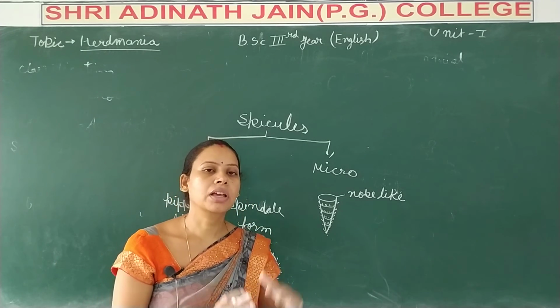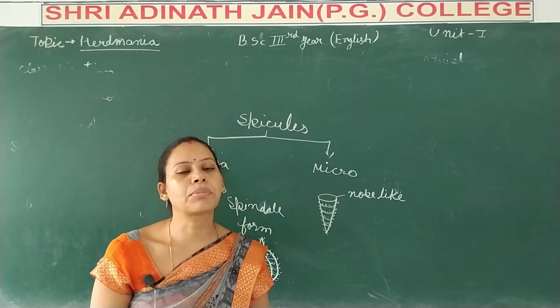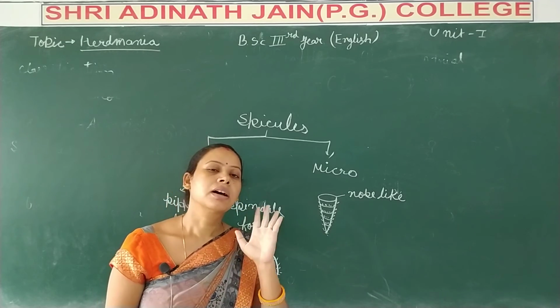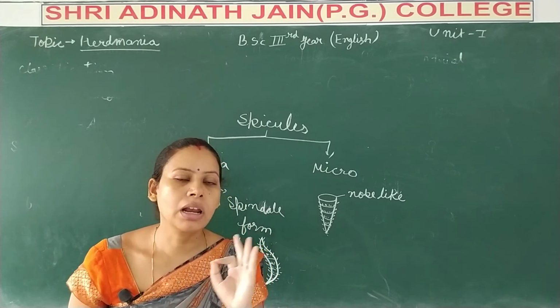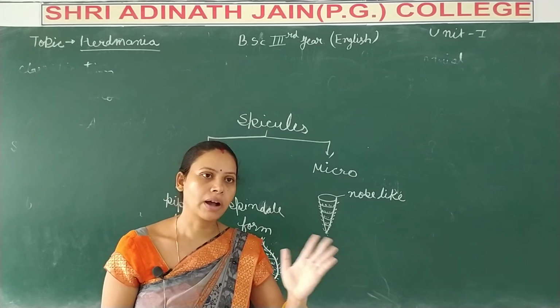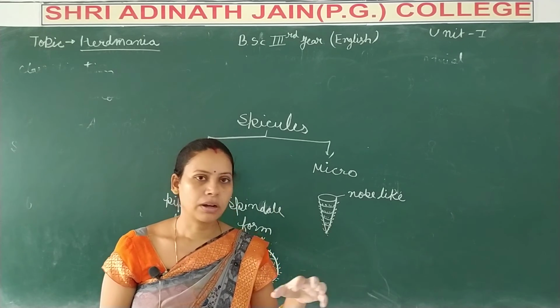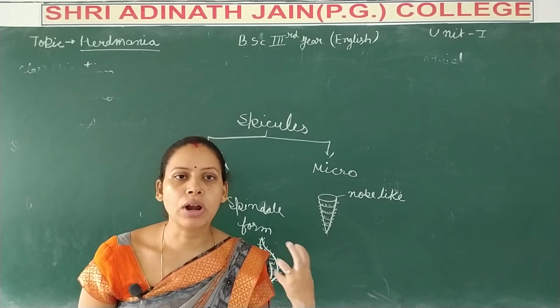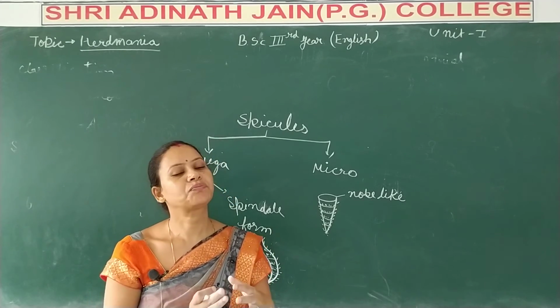Sometimes it lives as a solitary animal and sometimes it lives fixed in position on a rock or on the shell of some gastropod animal.